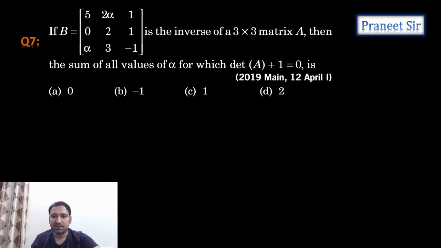Right, perfect. Next, 2019 mains question. Guys, start doing this question. Matrix B is given. Matrix B is the inverse of A. So then the sum of all values of alpha for which det A is equal to minus 1. So he is saying det A is equal to minus 1, guys.